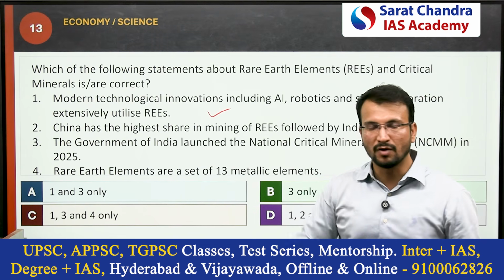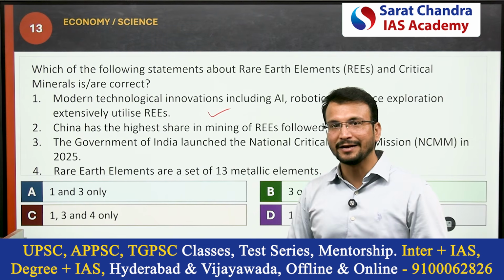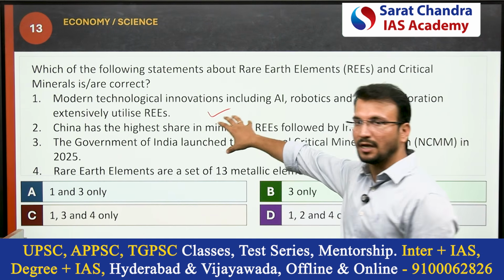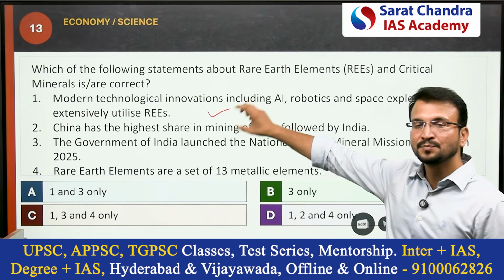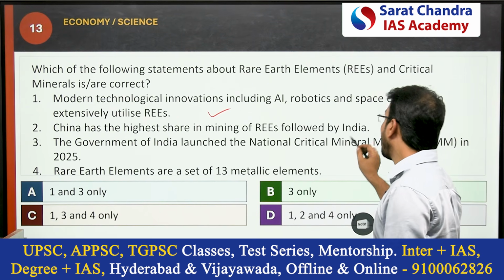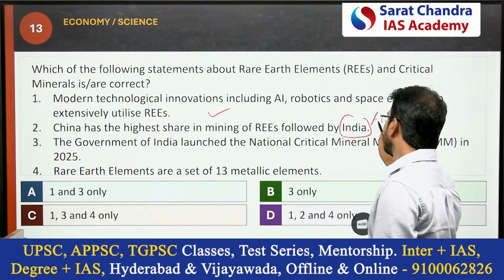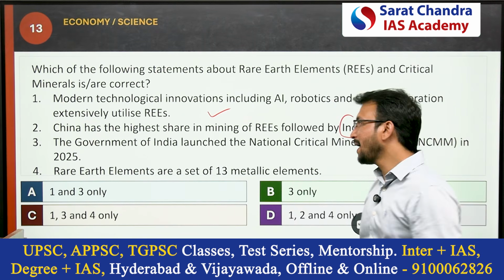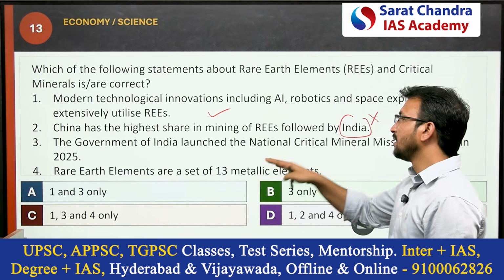AI technology, space technology, microchips, semiconductors, all of these use rare earth elements. Second: China has the highest share in mining of rare earth elements, followed by India. No, this is not correct. It is followed by Australia, America, Myanmar. So not India.